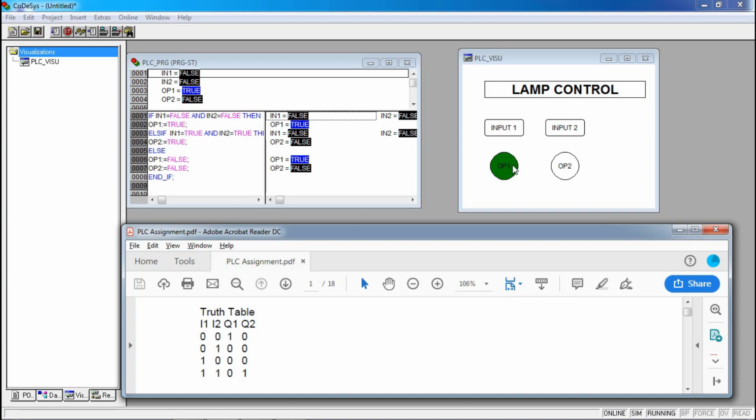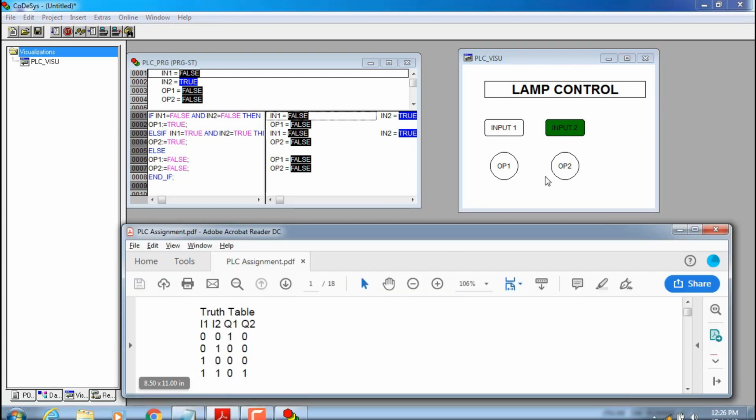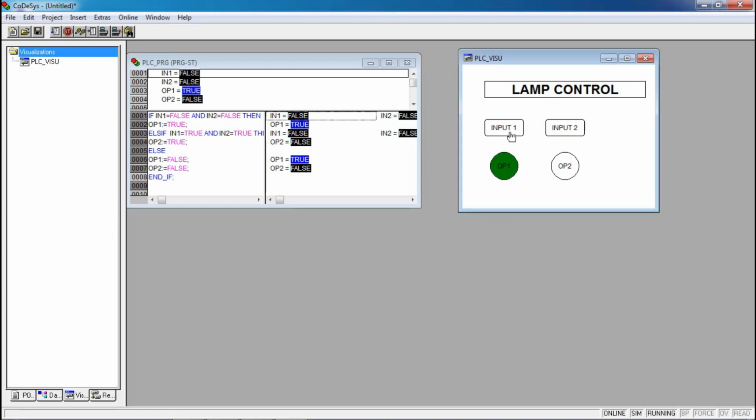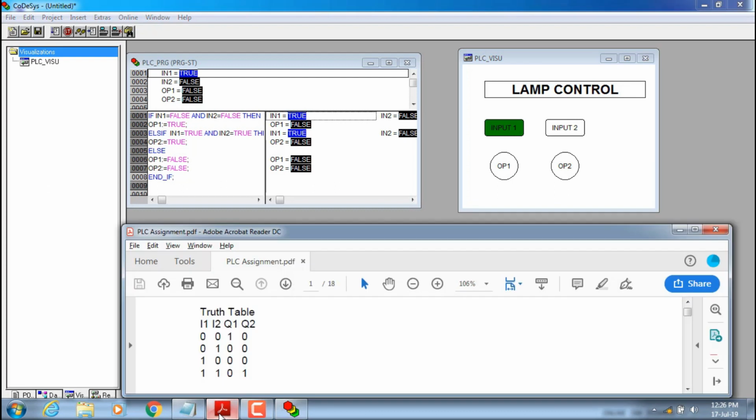Now we will make I2 high. I will press input 2. Input 1 is 0, input 2 is 1. My both outputs are low. Now we will check the next condition. This will be 0 and this will be 1. In this case as well, both outputs will be low.